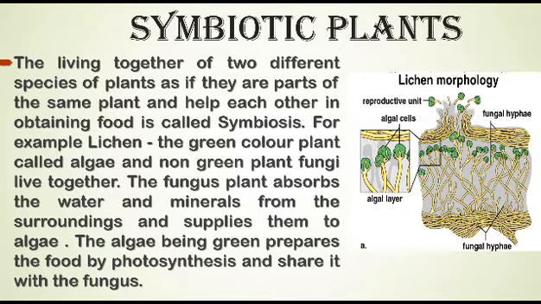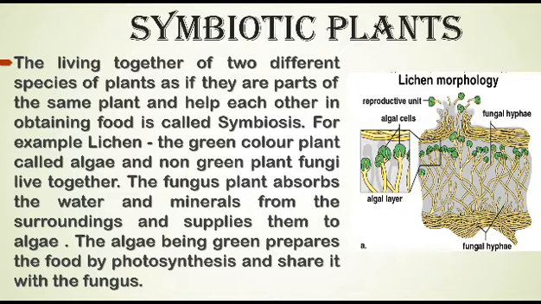The fungus plant absorbs the water and mineral from the surroundings and supplies them to alga. The alga plant, being green, can prepare the food by photosynthesis and shares it with fungus. Thus, both alga and fungus gain mutually from one another by living together.